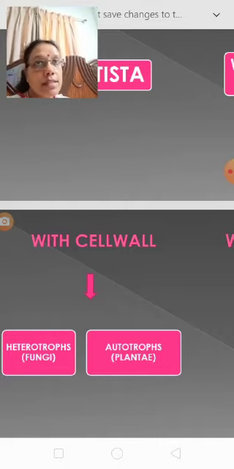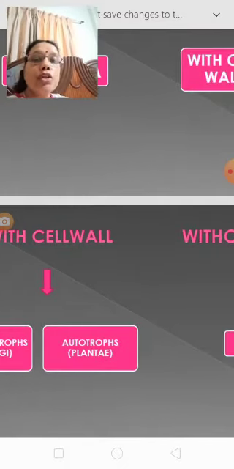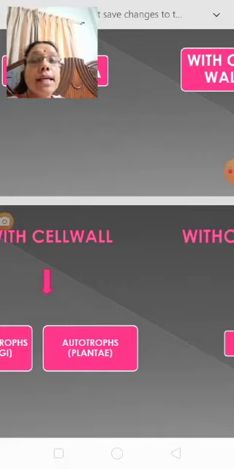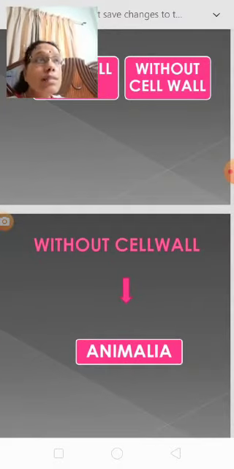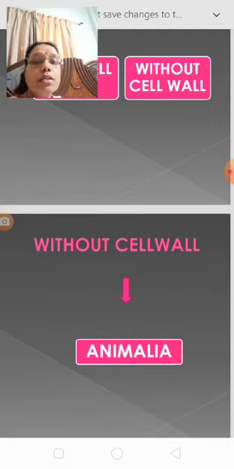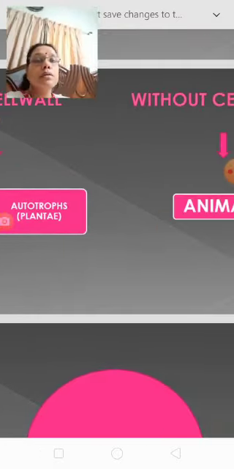So that is with cell wall, the first classification. The second one is autotrophs, Plantae. All the plants come under this section. Almost all the green plants can prepare their own food materials. Next is without cell wall. All the animals, a vast variety of animals are there around us. They all come under this without cell wall group.